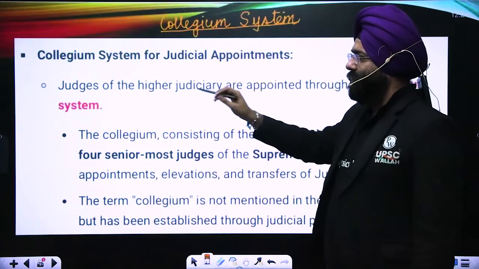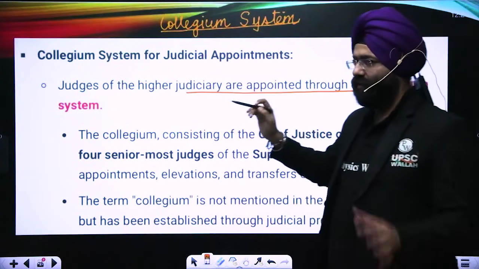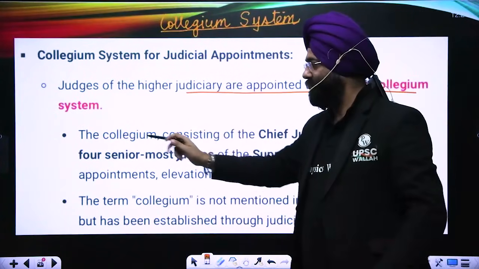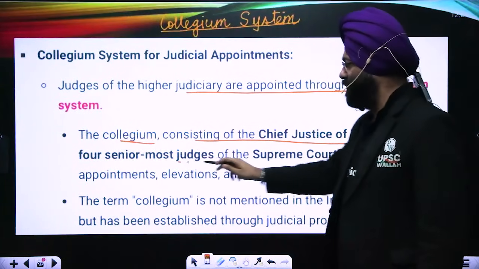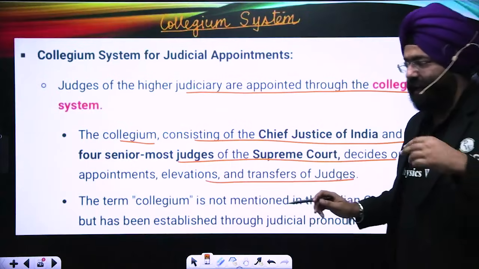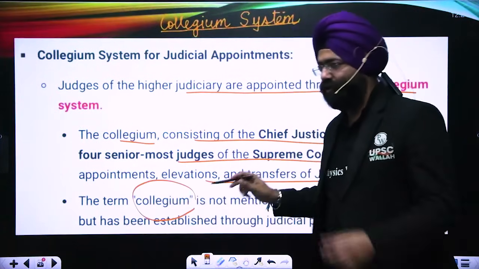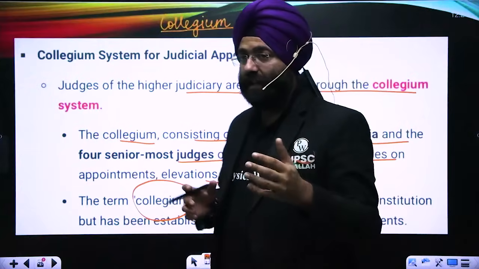Collegium system basically means that at present, the judges of the higher judiciary are appointed through the collegium system. What is the collegium for the Supreme Court judges? The collegium, consisting of the Chief Justice and the 4 senior most judges of the Supreme Court, decides on the appointment, elevation and transfer of judges. This collegium is not mentioned in the Constitution. It has come out because of decisions given by the Supreme Court.